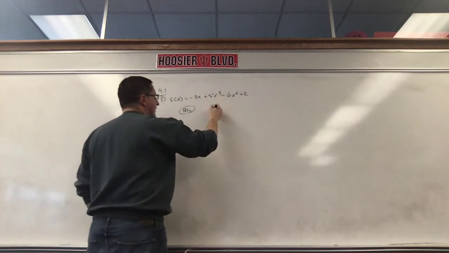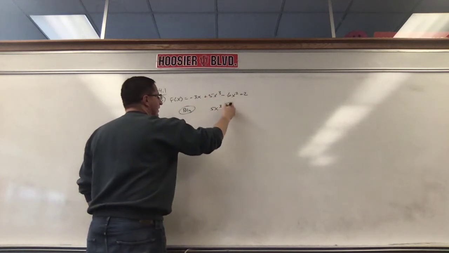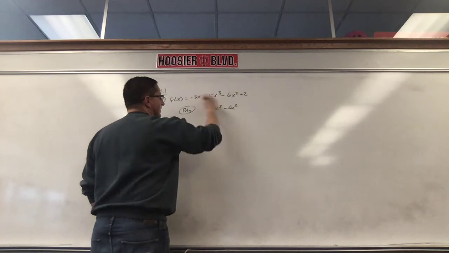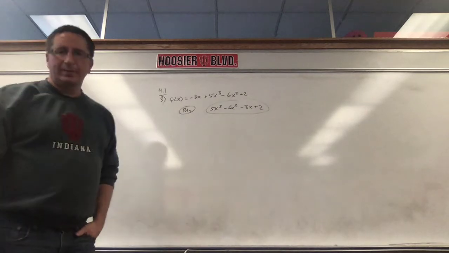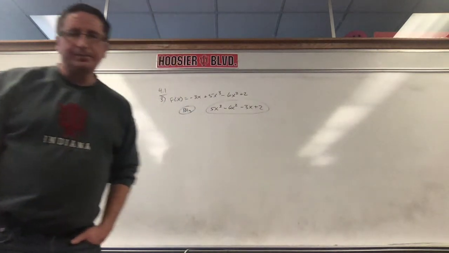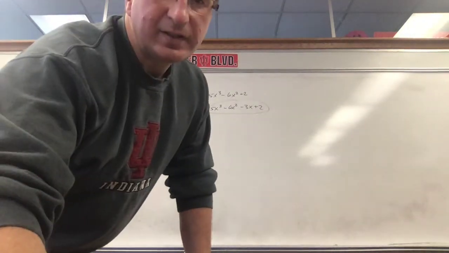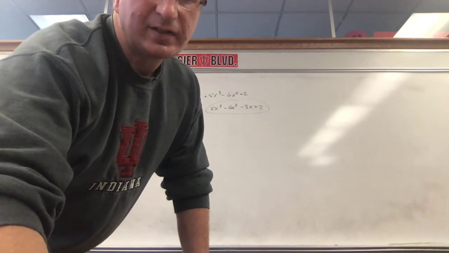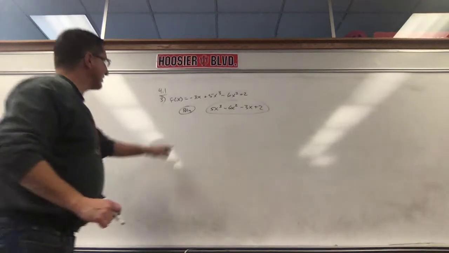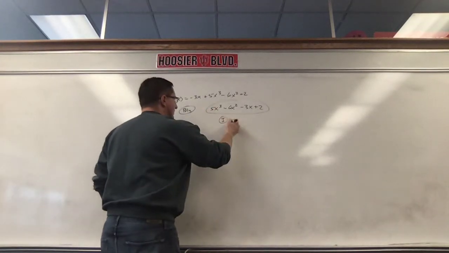So 5x to the 3rd should be first, then negative 6x squared, that's next highest, then minus 3x, and then plus 2. That's the standard form. It's a polynomial. It is in standard form. Do they ask us for the degree? Oh, yes, they do ask us underneath that. So the degree of this is 3, which is called a cubic.